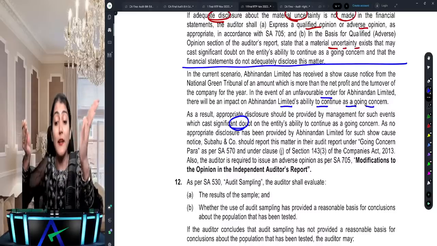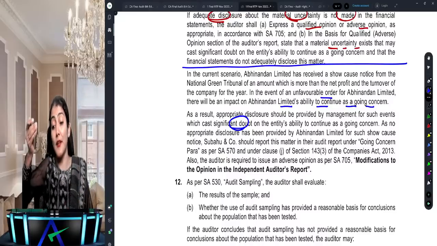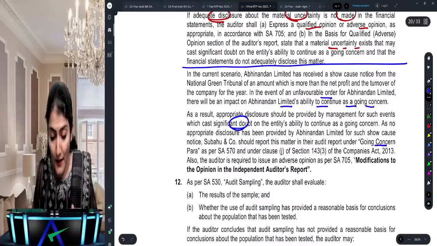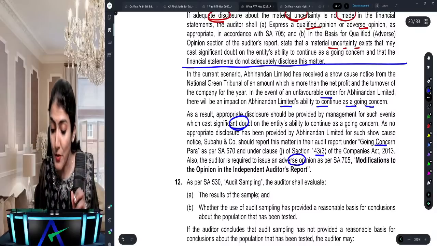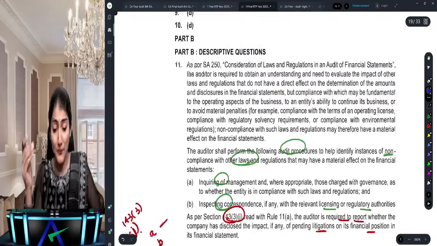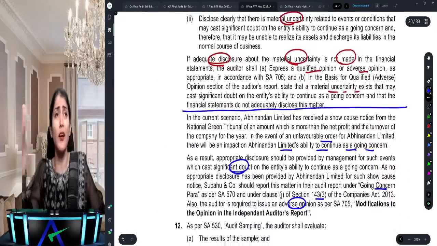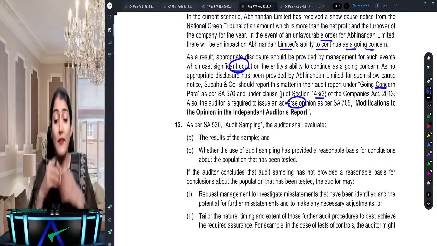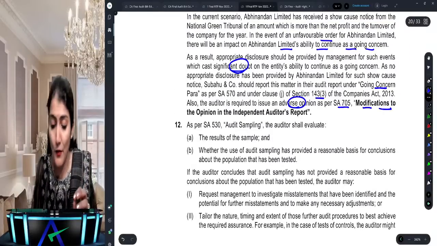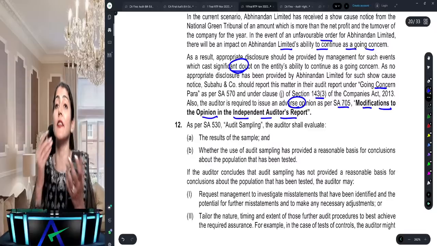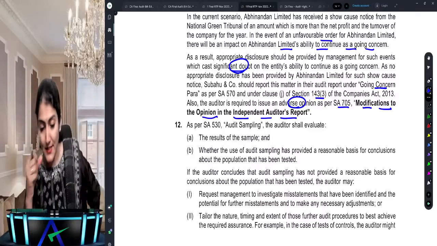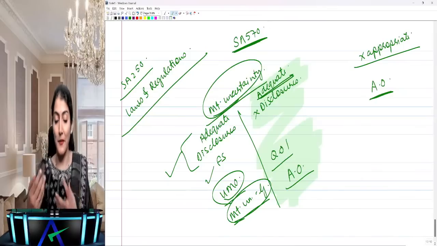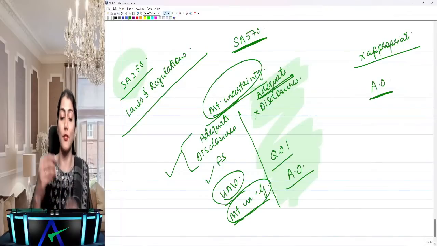As no appropriate disclosure has been provided by Abhinandan for such show cause notice, Subahu and company should report this matter under going concern and 143(3)(j), pending litigation, and also is required to issue an adverse opinion, because profit is how much? 35 crore or something, and penalty is 500 crore, right? So it says adverse opinion as per SA 705, modifications to the opinion in the independent auditor's report. So that's an important case study. A lot of questions come in the exam from SA 570 nowadays, also from SA 250, right?